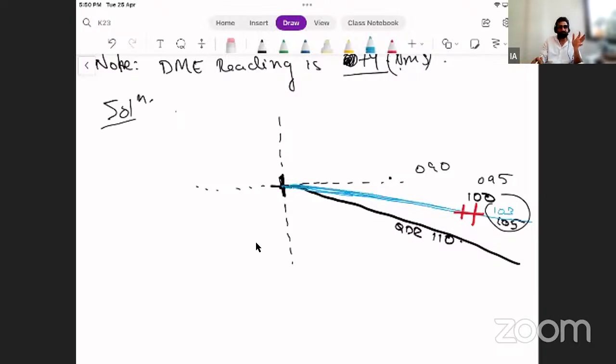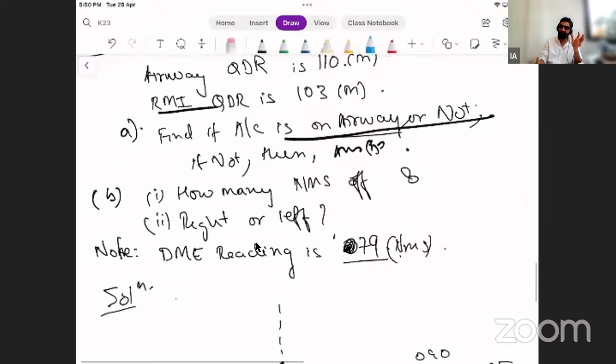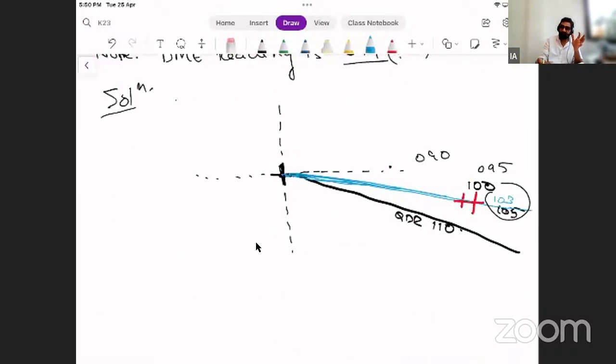My range is given to me. That is how much? 70 something? 79 nautical miles. So now I know whatever I need, that this distance from here to here is 79. Okay. My aircraft was supposed to be here right now, but my aircraft is here. So I want to find this. This is my opposite. This is my 79 nautical miles.